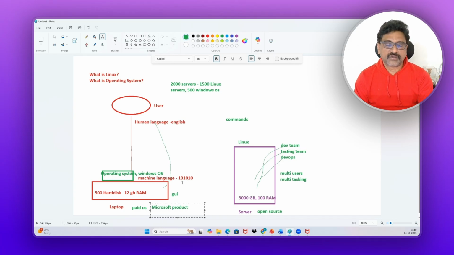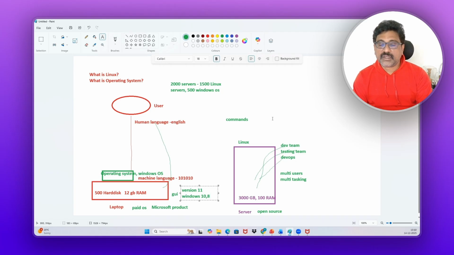Because 95% of people are using the Windows operating system for their laptops and desktops. Even servers, Windows servers, also exist. And whenever there are updates, Microsoft will be releasing new versions. So now I think Windows 11 is there. Before that, Windows 10 and Windows 8 were there. Something like this.